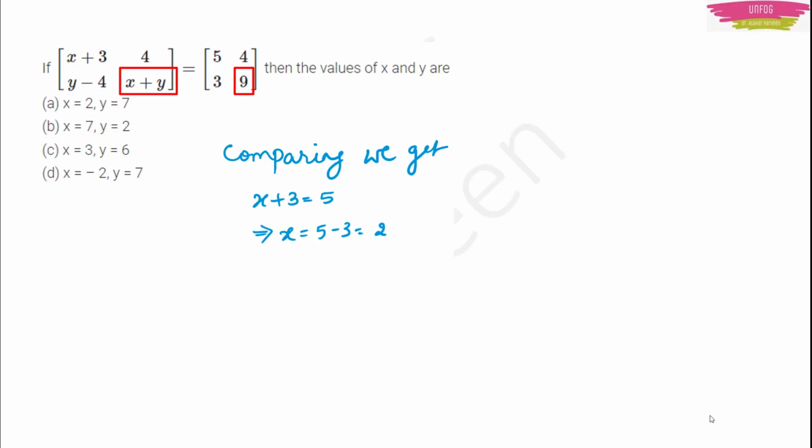But if you compare x plus y with 9, you will have to do two steps. You will have to substitute the value of x which we found here, substitute 2 there, and then find y. Or you directly find it by comparing y minus 4 is equal to 3. So your minus 4 will go to the right hand side and y will be equal to 7, that is, 3 plus 4 is equal to 7. So here option A will be the right answer. See how easy it is. Just we compared and we found the value of x and y.